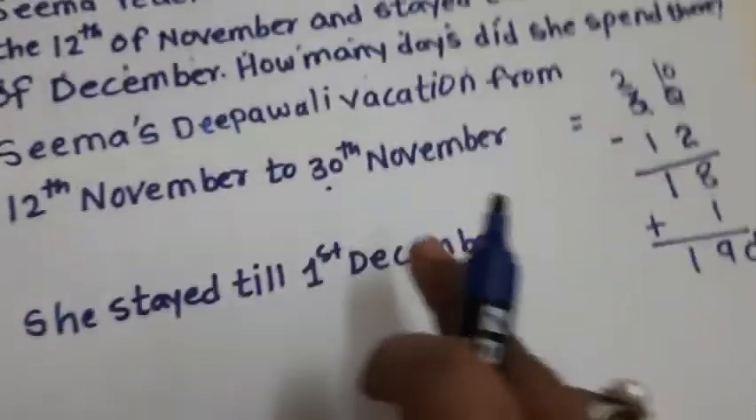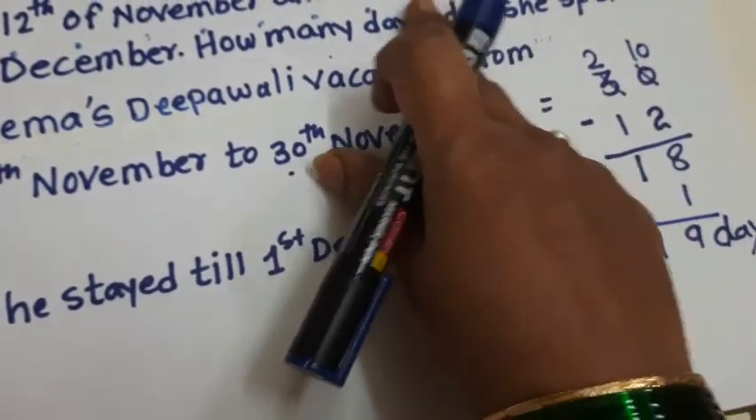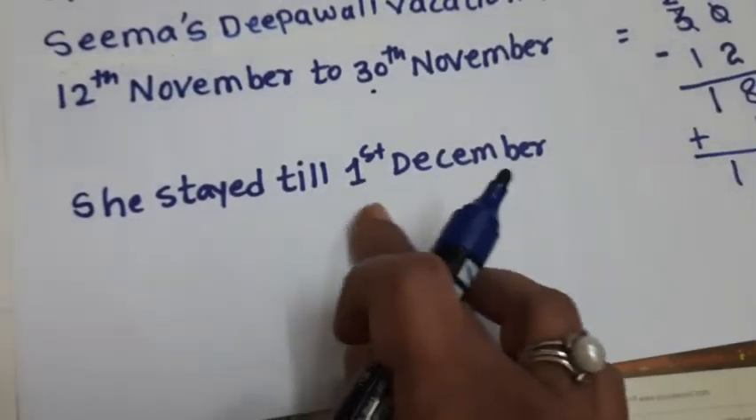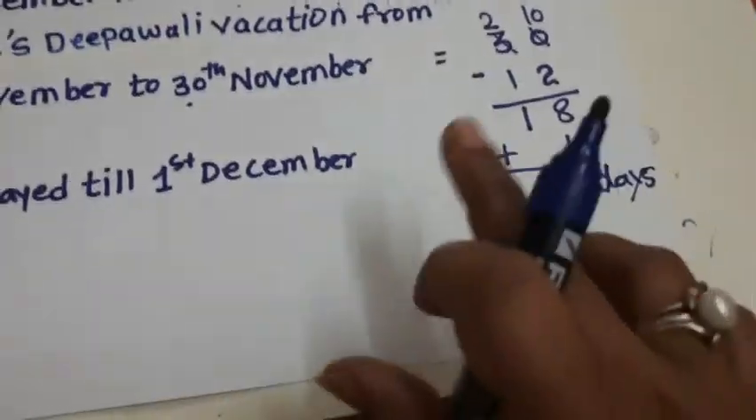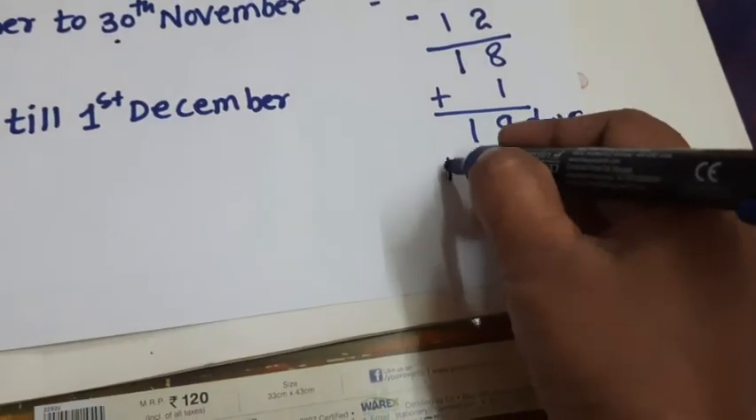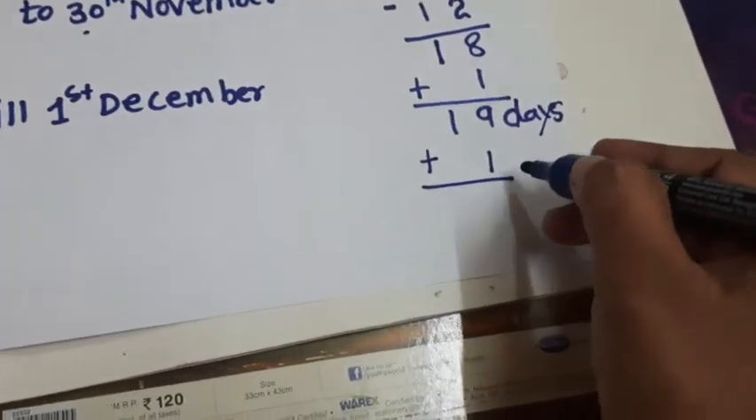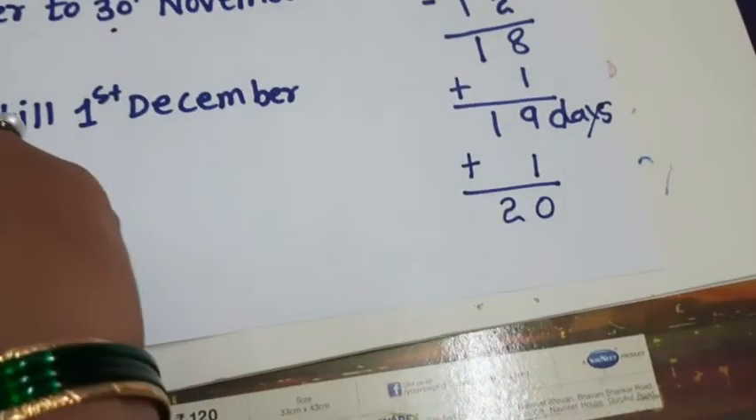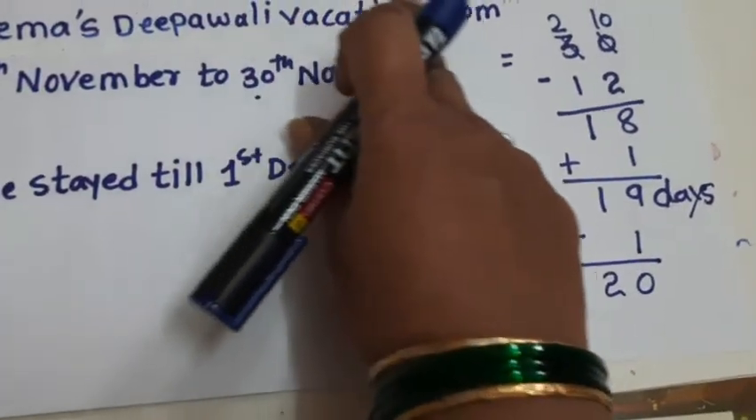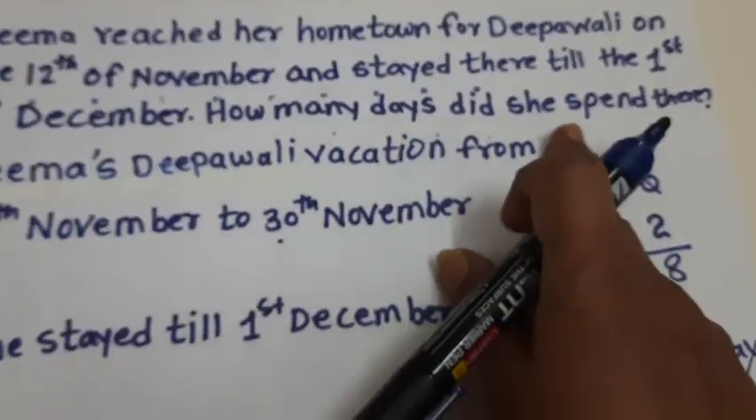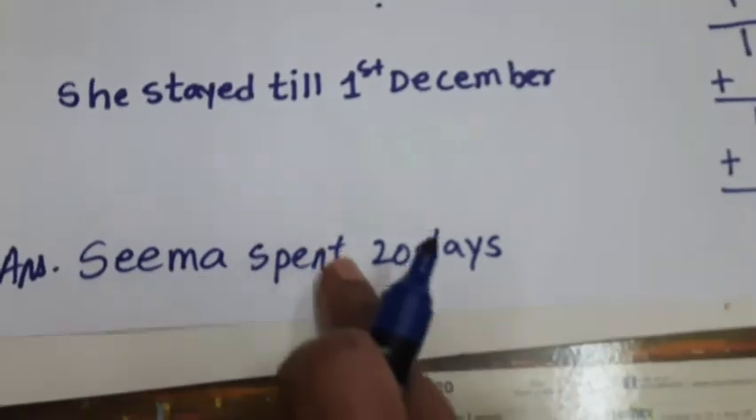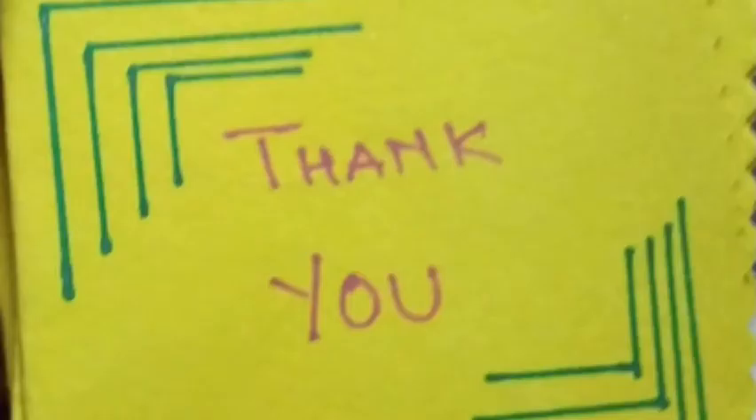Okay. Now she stayed there till the 1st of December. So December's one day she stayed till 1st December. So December's one more day you have to add. So plus 1 of that December. 19 plus 1 gives you 20. So how many days did Seema spend there? So Seema spent 20 days. Thank you, students.